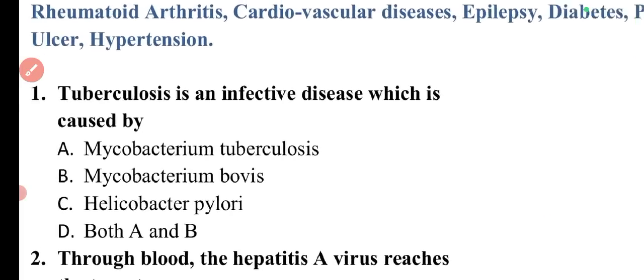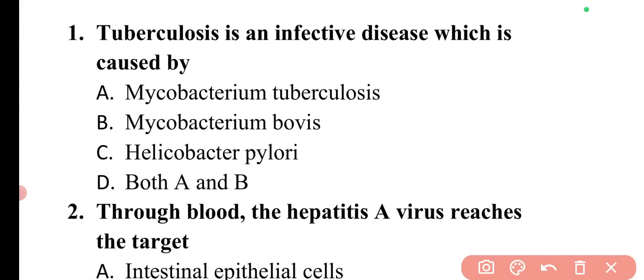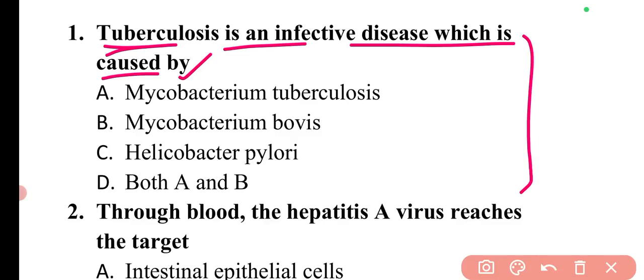In this particular topic, the first question is, tuberculosis is an infective disease which is caused by. This topic we have also covered in social pharmacy, unit number 3, with the causative organisms.